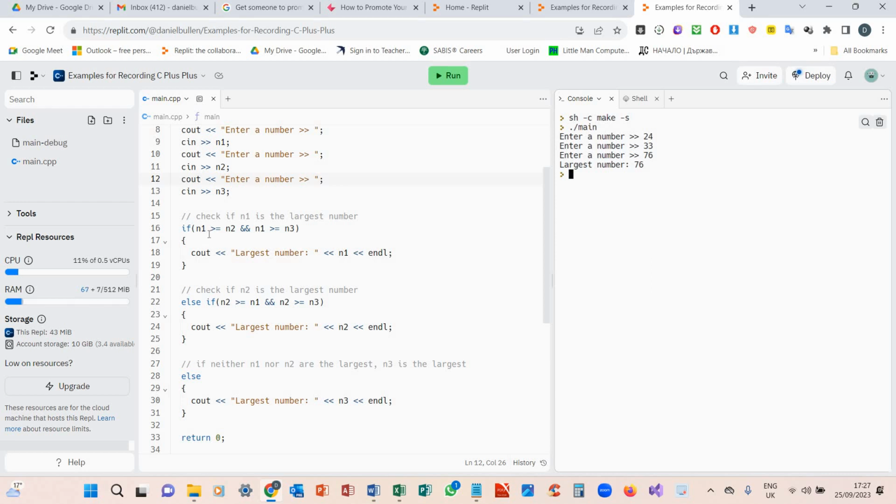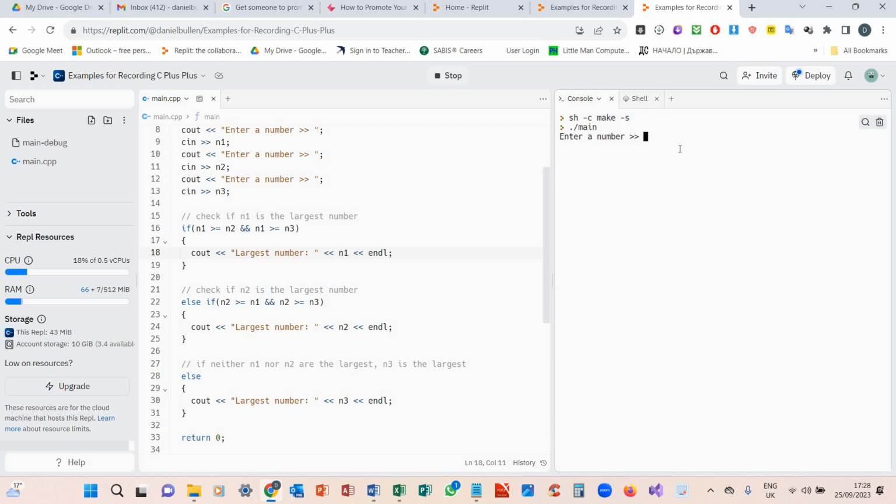Because 33 is larger than 24, but 33 is not larger than 76, so hence it goes into else. So I'm going to do 76, 33, 24. Largest is still 76. So n1 is larger than n2, n1 is larger than n3, so it's going in the first one. Let's try 76, 24, 33.